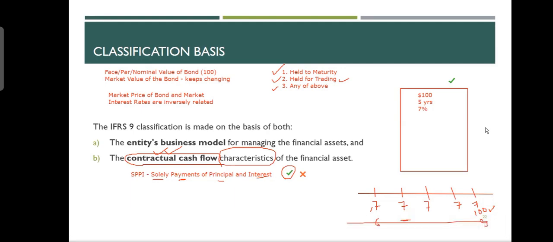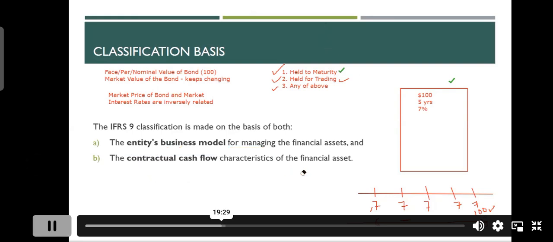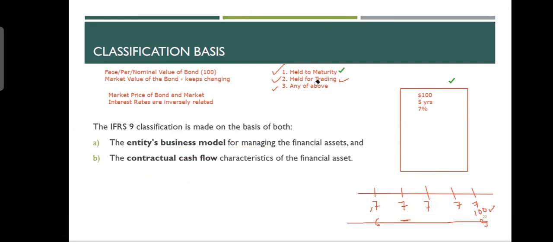Now, if it meets SPPI criteria, the second question, why did you purchase the bond? I say, I want to keep it to maturity. So my business model comes. If I talk about this bond, I purchase the bond with an intention of keeping it for the next 5 years to collect 7, 7, 7, 7, 7 and 100. And the financial instrument itself guarantees SPPI.